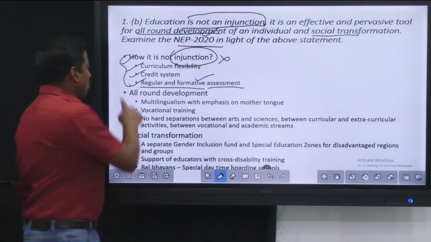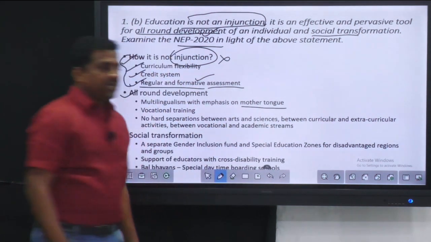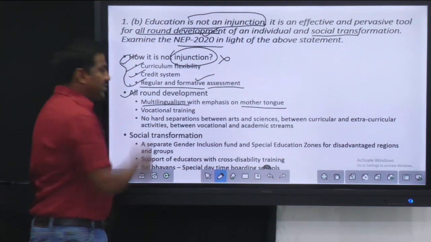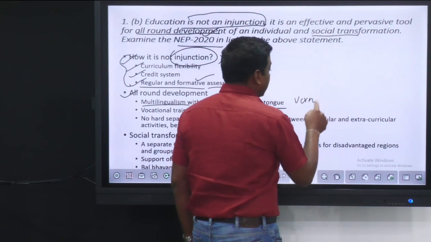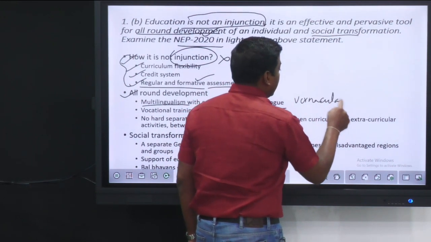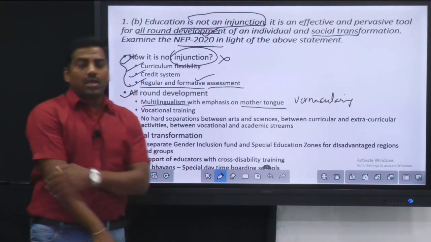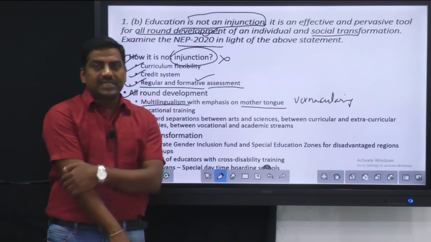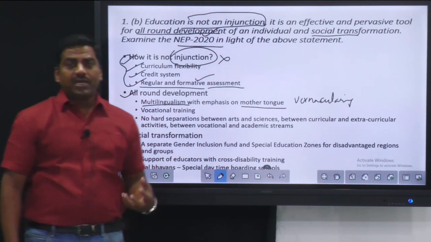And with respect to the all-round development, the NEP 2020 is stressing the mother tongue. Along with that, it stresses multilingualism, and even with respect to the vernacular languages, it is giving emphasis. So here it will give a lot of flexibility, and the overall development of a child, or the all-round development of a child, is enhanced through the basic learning in the mother tongue.